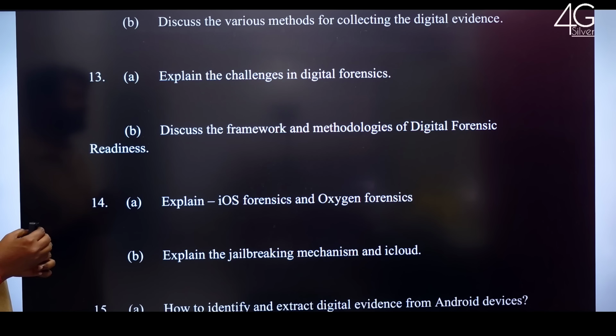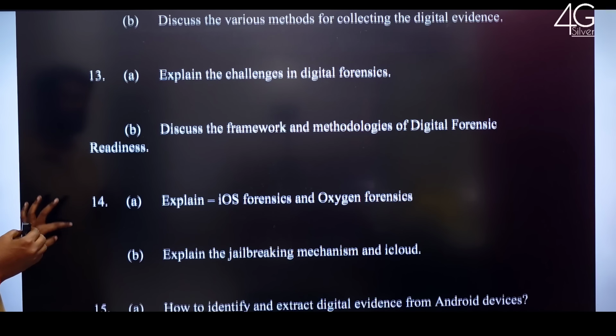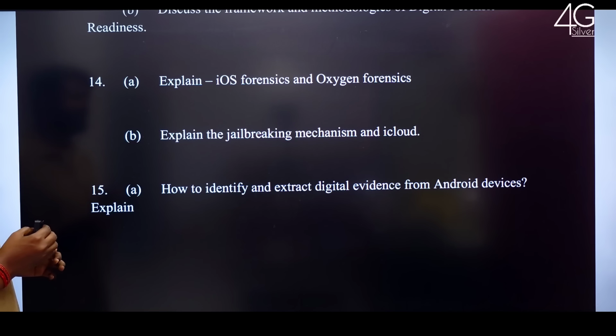Explain the challenges in digital forensics. Discuss the framework and methodologies of digital forensic readiness. Explain iOS forensics and oxygen forensics. Explain the jailbreaking mechanism under iCloud.